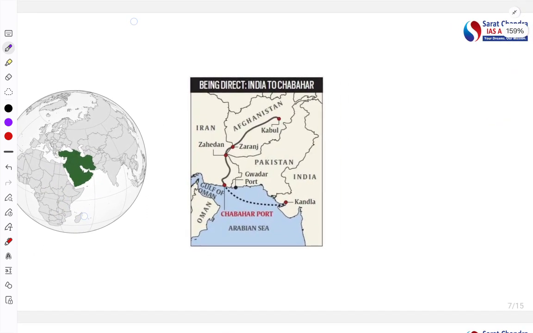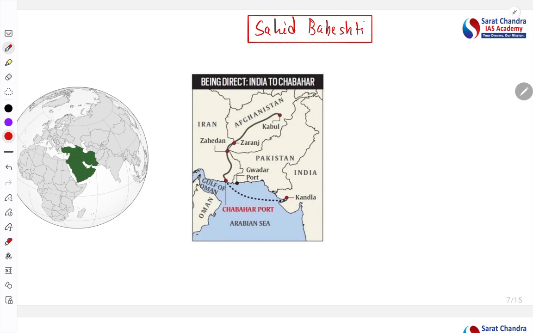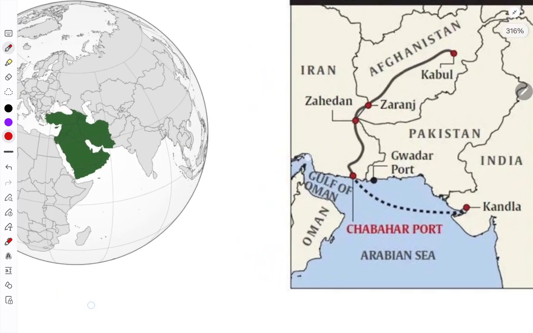See, here the location is very important, and we will also discuss that from the geopolitics point of view. Okay, Shahid Beheshti. See, this is the world map.